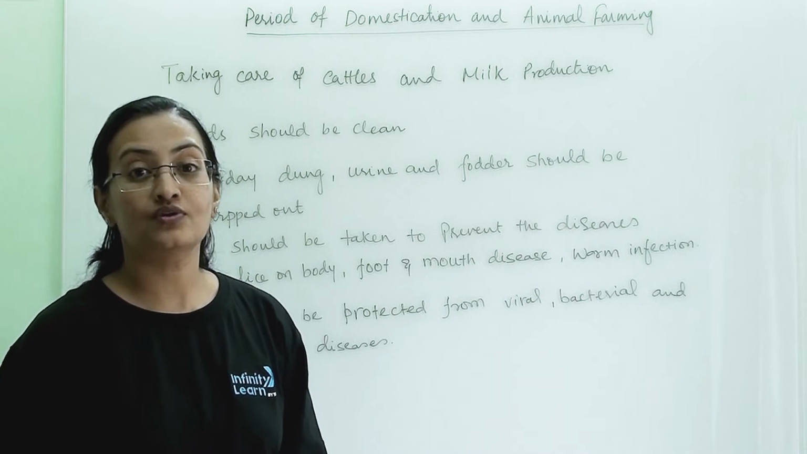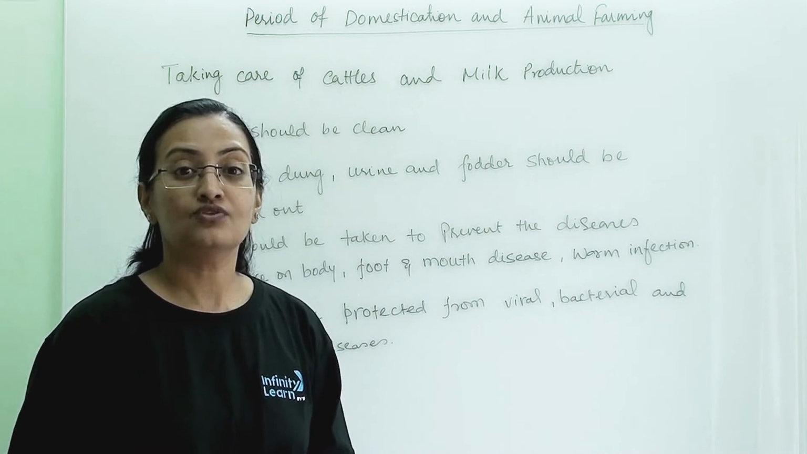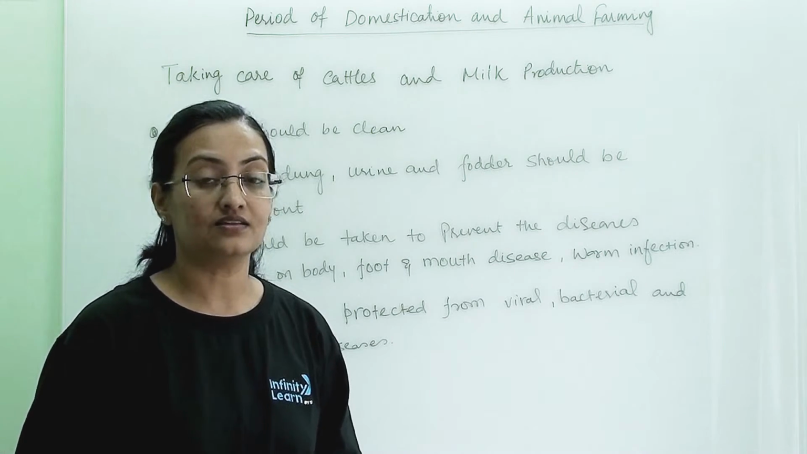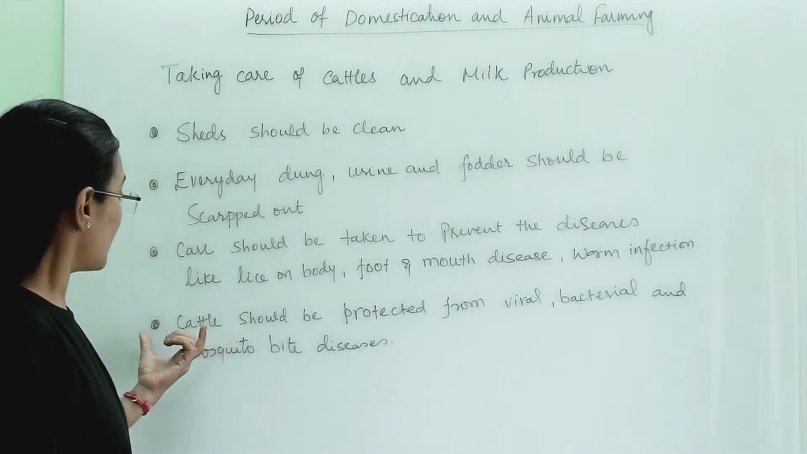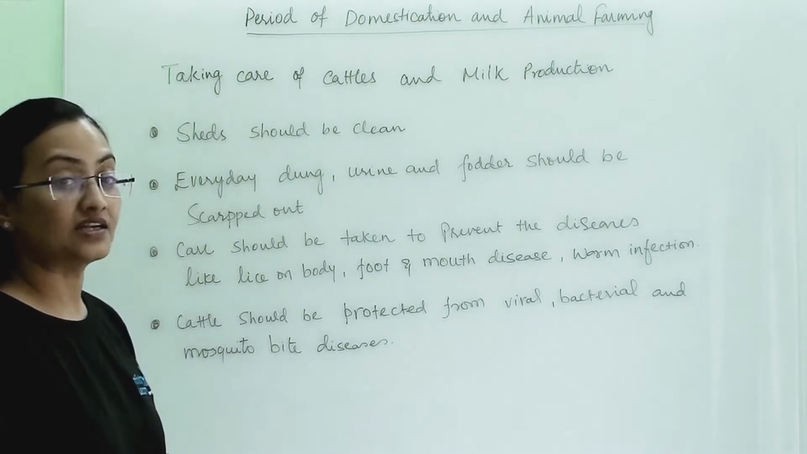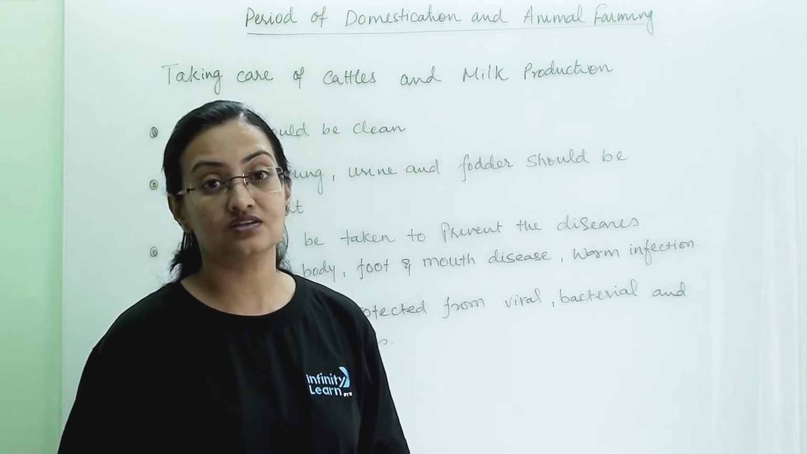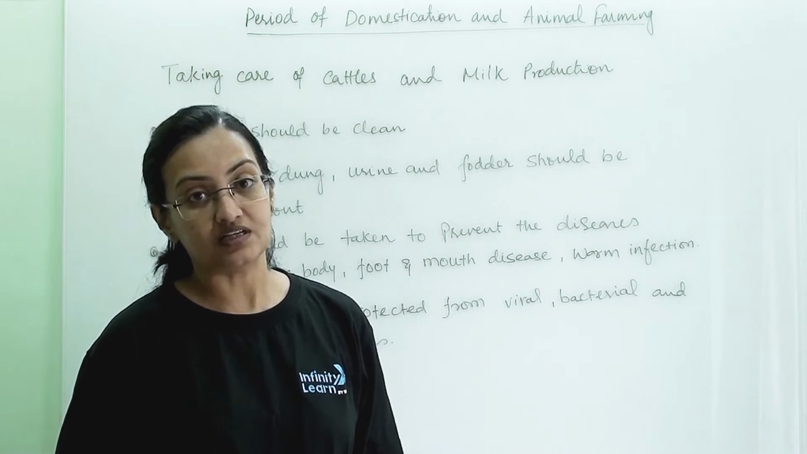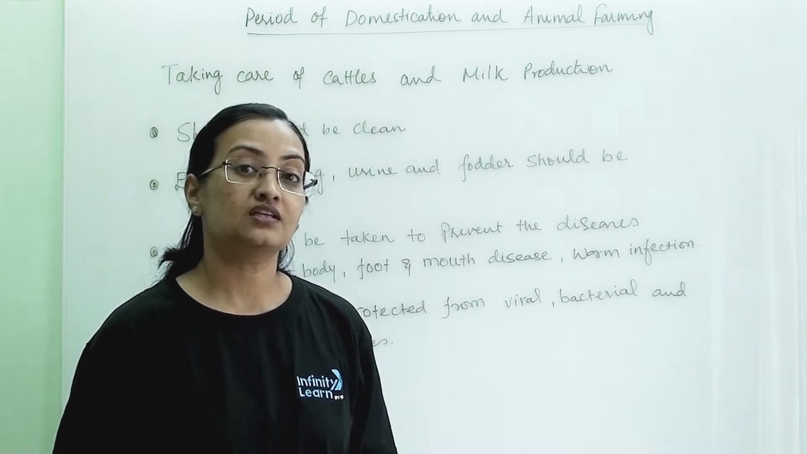They will also get attacked from viral infection, bacterial infection. So we have to take proper care that they will not get infection from all these parasites. Now cattle should be protected from viral, bacterial and mosquito bite diseases. Some of the viral infections and bacterial infections, vaccines are also available in the market. We have to give them and we have to protect them and we have to take a very good care